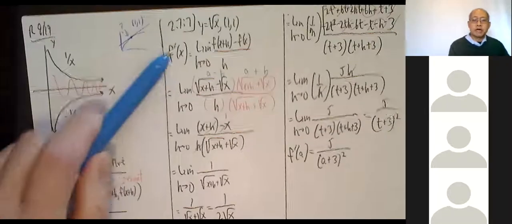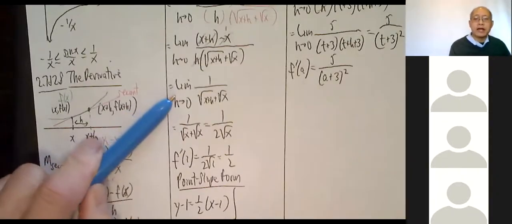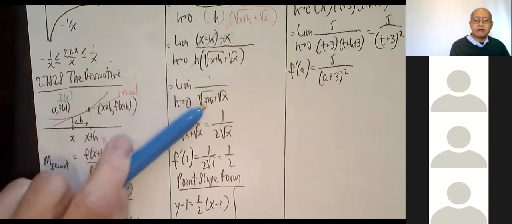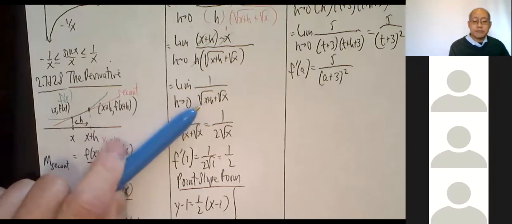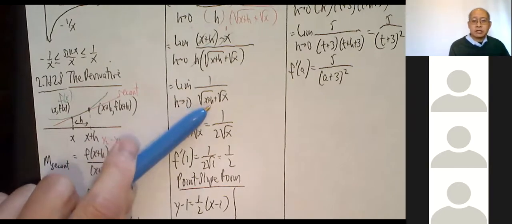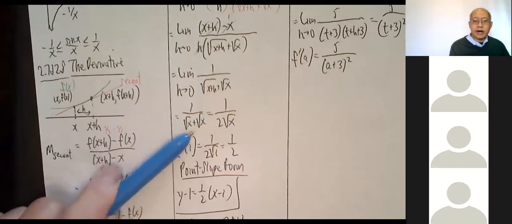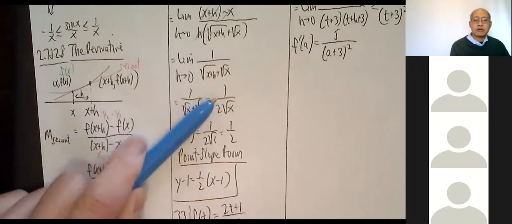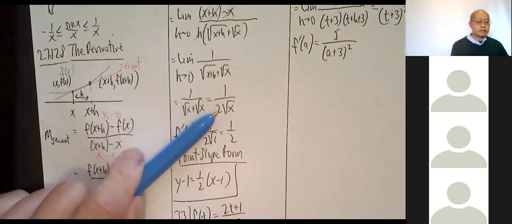So now I have this. And please notice you keep writing lim until you're ready to plug in. Now I'm ready to plug in 0 for h. Don't plug it in for x. It goes in for h. So I have 1 over radical x plus radical x. Final answer is 1 over 2 radical x. So that's the derivative function. Notice it's a new function.